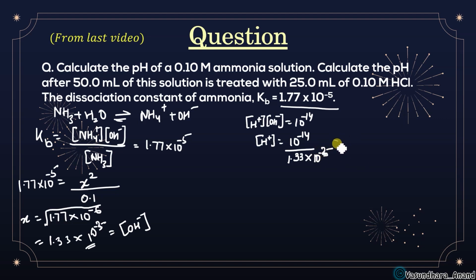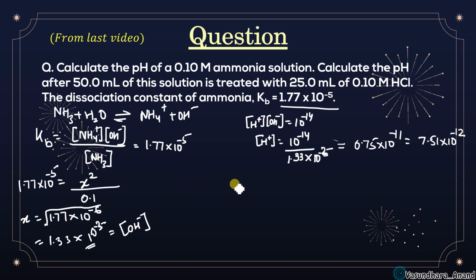If you do this calculation and divide it, you are going to get 0.75 into 10 to the power, this will go up, that means minus 14 plus 3, it is going to be minus 11. So it is going to be 7.51 into 10 to the power minus 12. I hope it is clear.